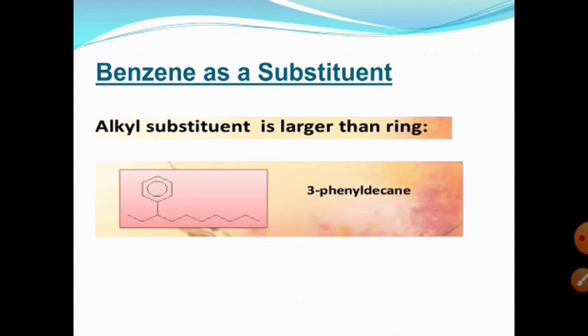In that case, if we start numbering from the first corner, the benzene ring is at position 3: 1, 2, 3. At the third position the benzene ring is attached, so its name is 3-phenyldecane, not decylbenzene.